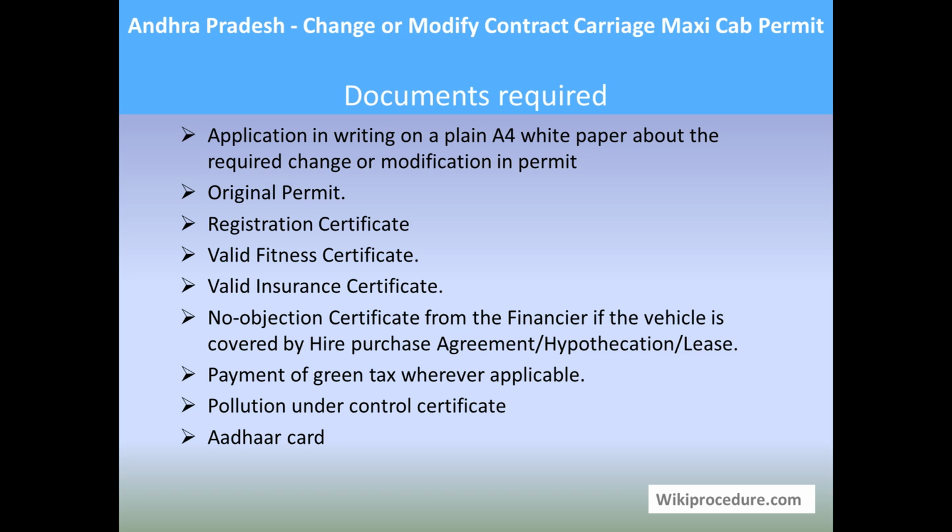You need the original permit, a registration certificate, valid fitness certificate, valid insurance certificate, no objection certificate from the financier if the vehicle is covered by the hire purchase, hypothecation or lease, payment of green tax wherever applicable, pollution under control certificate, Aadhaar card or the set of documents you need to attach while applying.